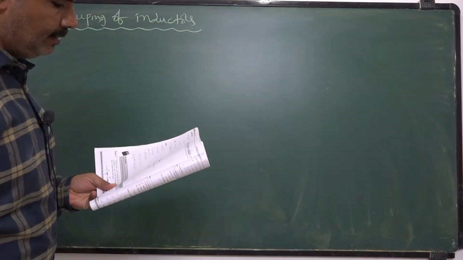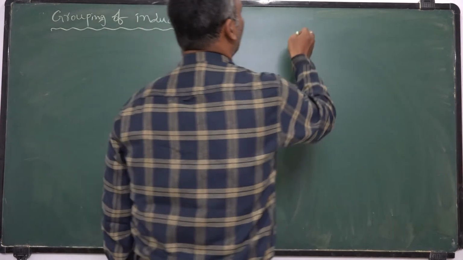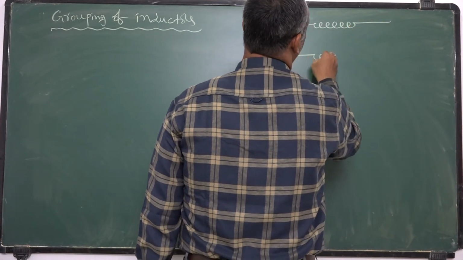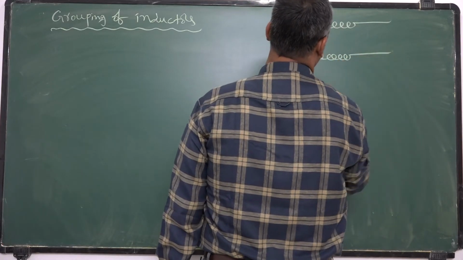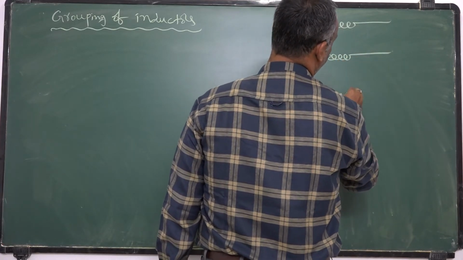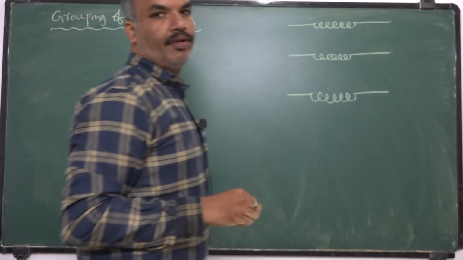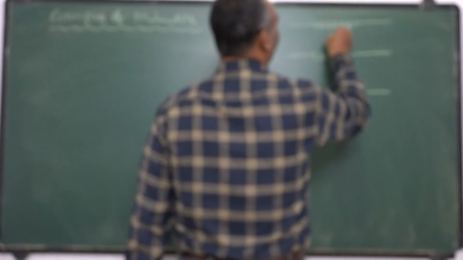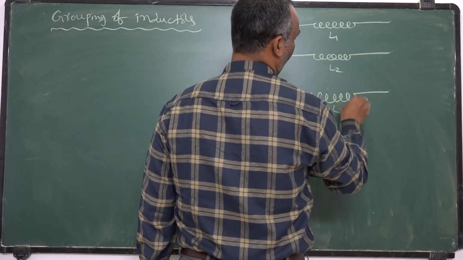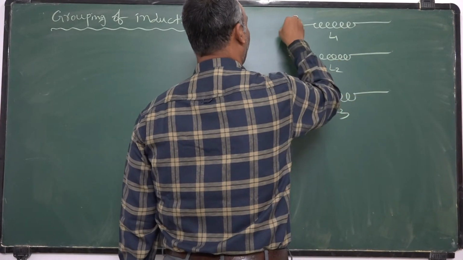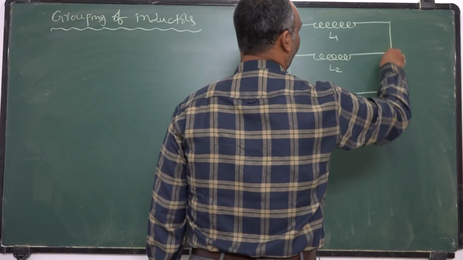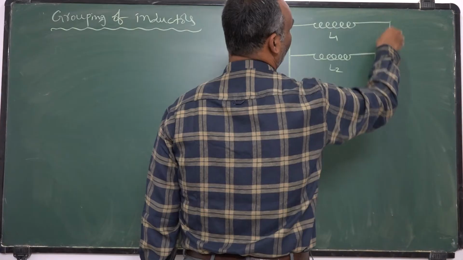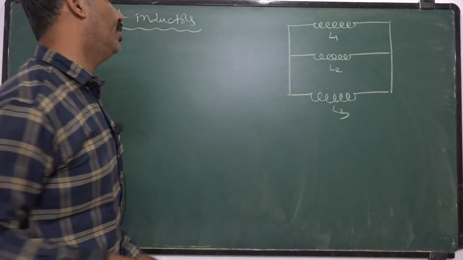Now let us discuss parallel grouping. This is one inductor, this is the second inductor, this is the third inductor. Those three inductors having inductances L1, L2, L3 were connected in parallel combination. That means all the first ends are joined to one point, second ends are joined to one point.